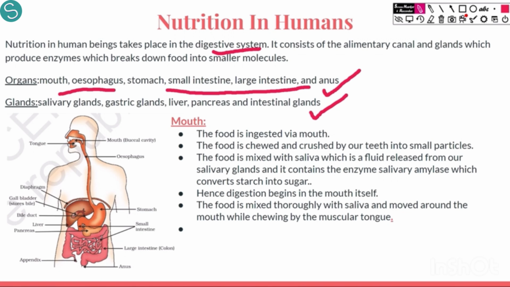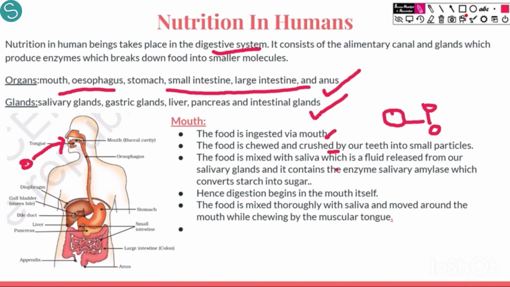Starting with the mouth. First of all, how does nutrition take place? We ingest food. Ingest means we take in food from the outside environment. So with the help of hands, we consume this food and it goes into our mouth. So the mouth is where the food is ingested. When the food is ingested, we have teeth in our mouth. The teeth chew and crush our food. If we have a big bite, they break it into very small bites of food which are then easier to digest.